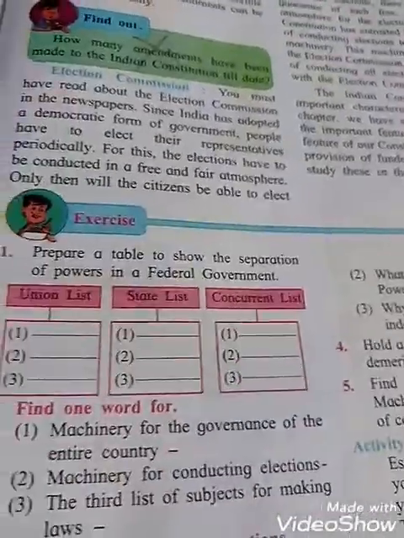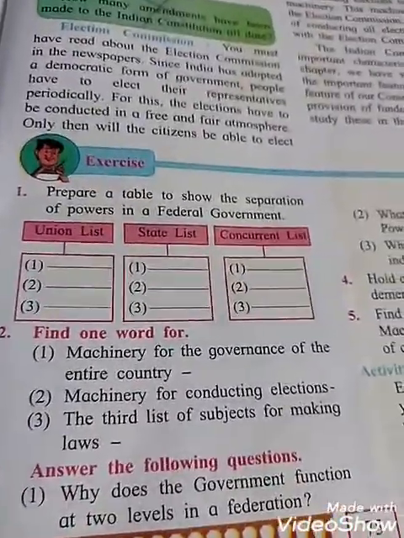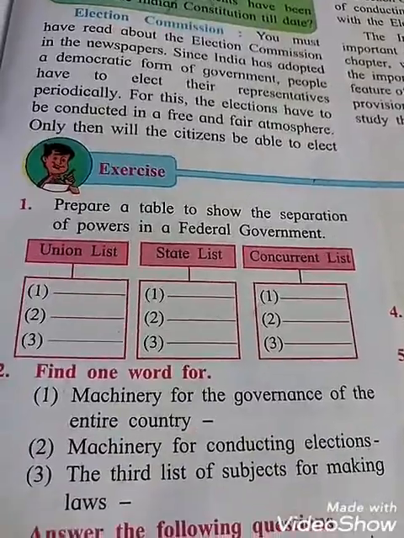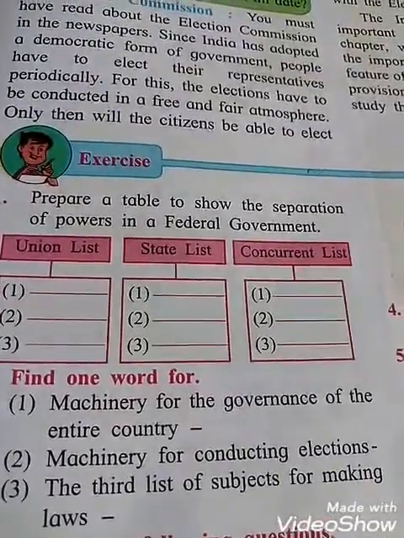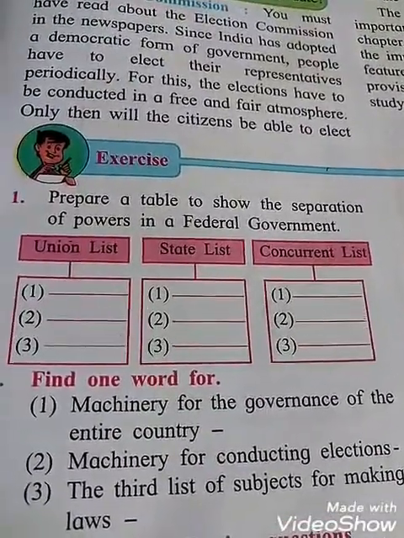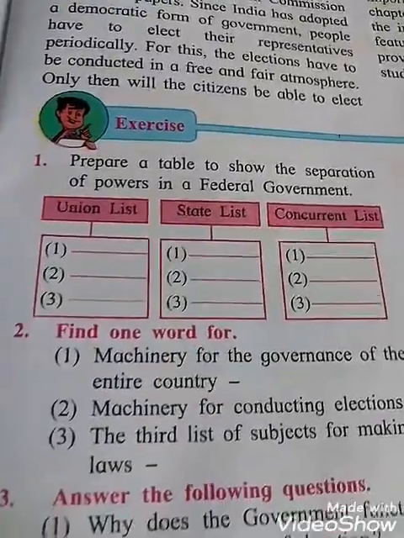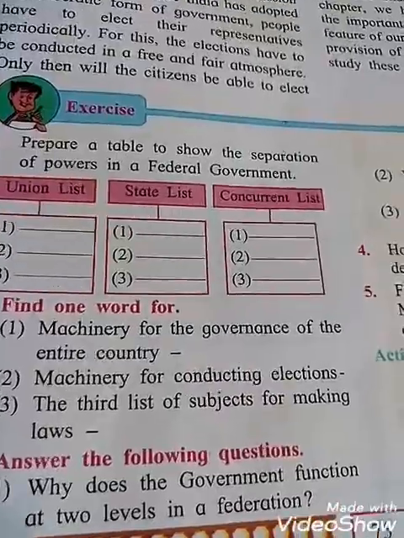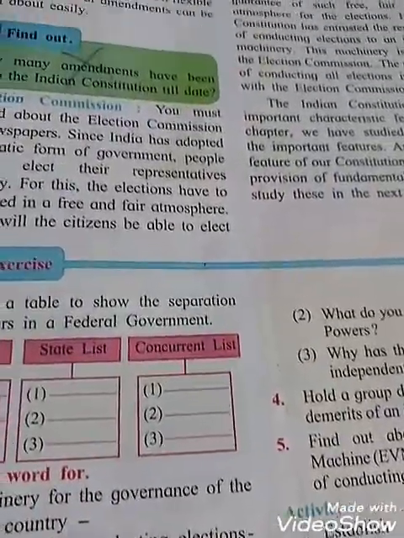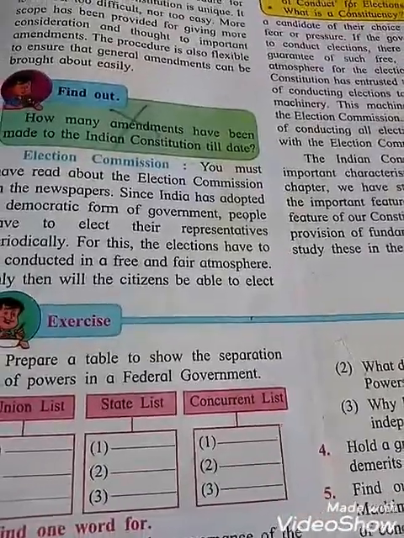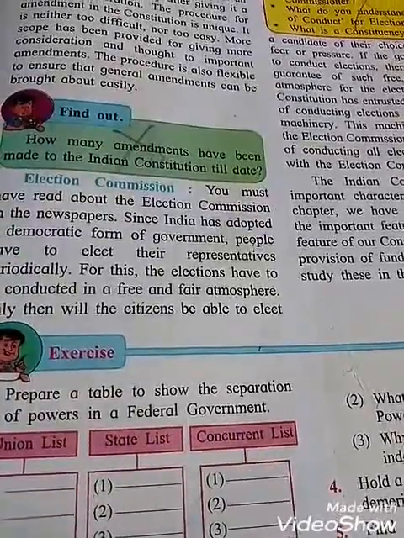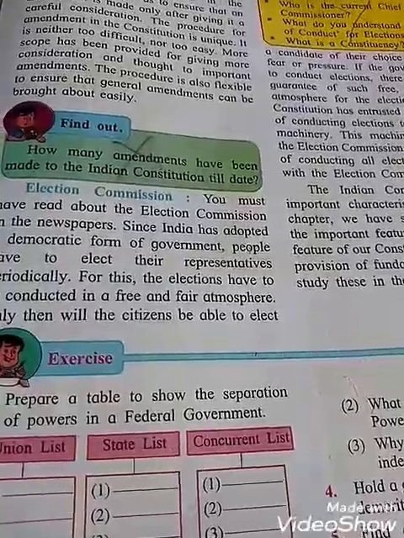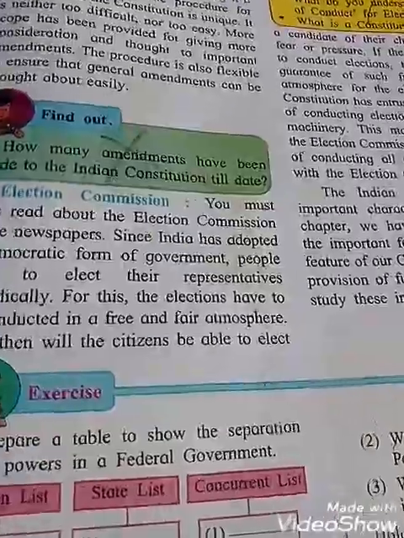So students, exercise question number 1: prepare a table to show the separation of power in a federal government. See, that category was there: union list, state list, concurrent list. Question number 2, find one word score. Question number 3, answer the following questions. Only this much assignment I am giving to you as your homework. So you have to write this in your notebook and read this lesson twice, two times properly. I hope that you understood this lesson. Thank you.